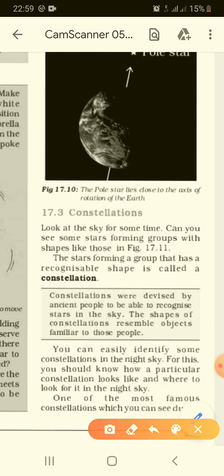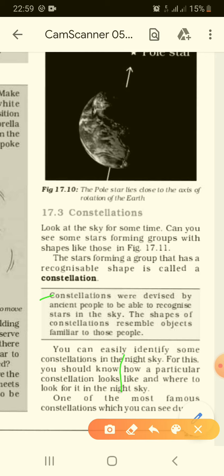Constellations were devised by ancient people to recognize stars in the sky. The shapes of the constellations resemble objects familiar to those people. Here certain constellations are given which we will be learning. We learned in the 6th standard about the Big Dipper and Orion. We will also learn about other constellations. In the Big Dipper there are 7 stars, and Cassiopeia has 5 stars.